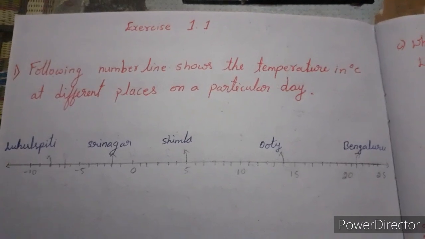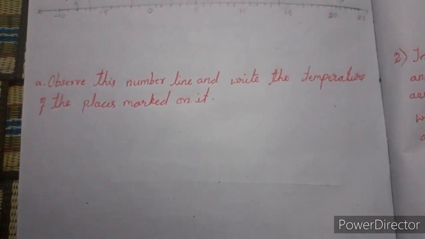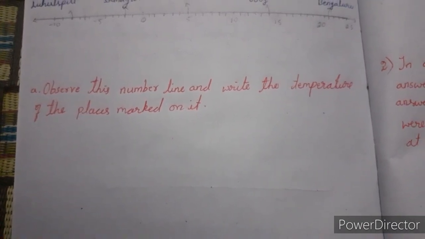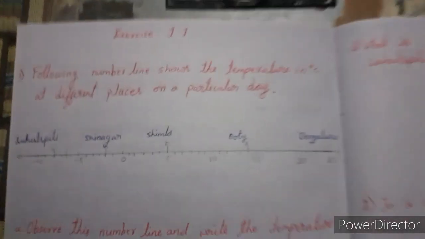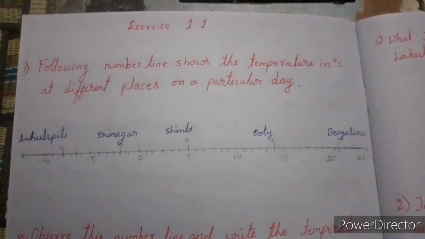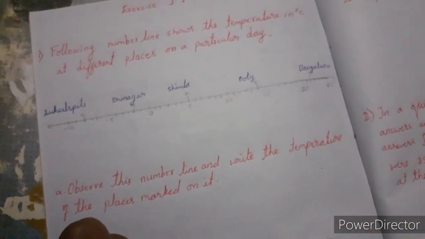First question: observe the number line and write the temperature of the places marked on it. Means we have to observe all the places. First, we will take the first place, Bangalore.